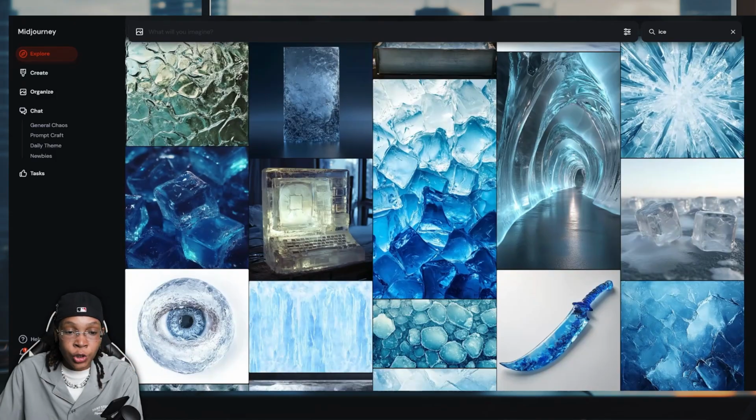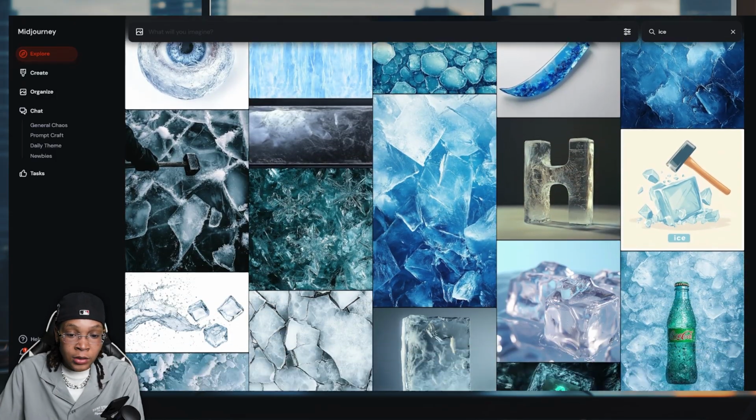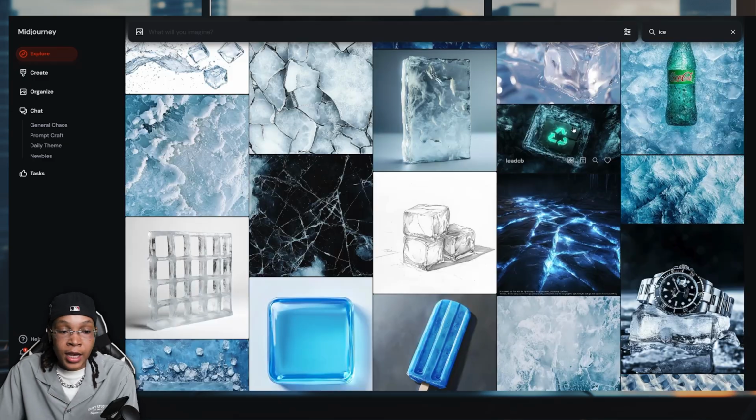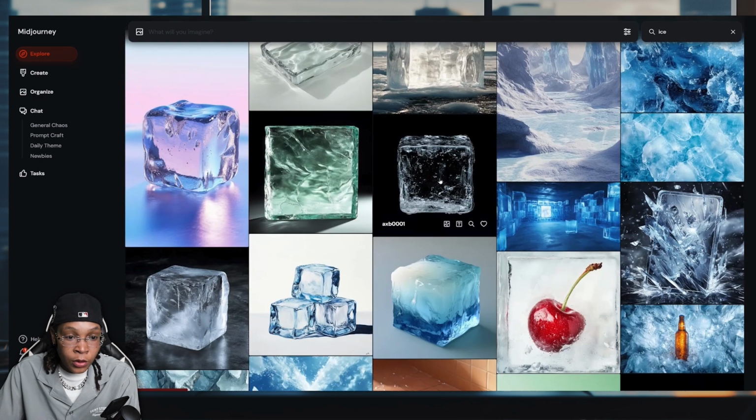And for me, I'm just showing you what you can do using Midjourney and the rest of these AI tools, so I don't want to get too deep. For instance, this is dope. If you wanted to use this as a ground, you could, or you can get inspired. I want to make an ice cracked ground like this. You would save this and bring it in and copy the highlighting. This is pretty cool. Ice cube.